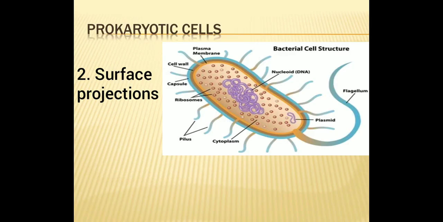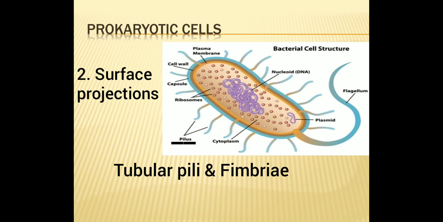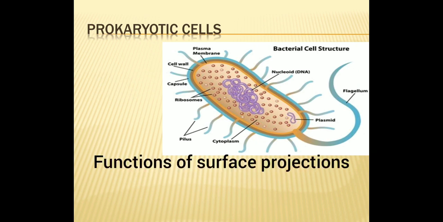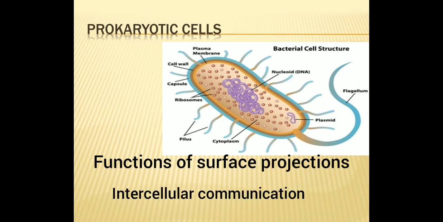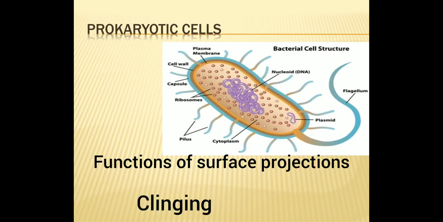Some other surface projections are tubular pili and fimbriae. Cilia or flagella help in movement. Pili help in intercellular communication. Fimbriae help in clinging to support.